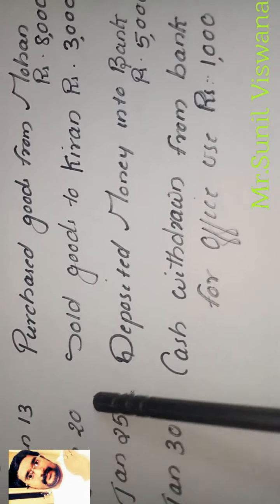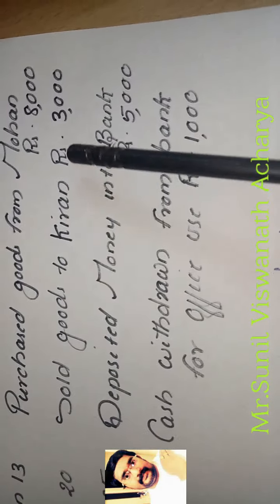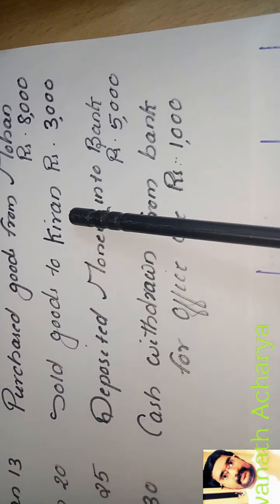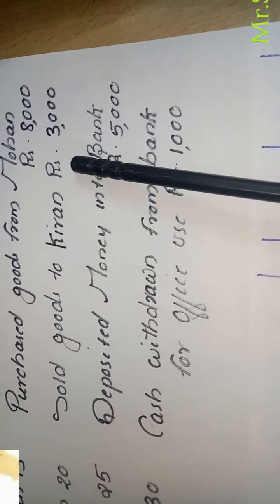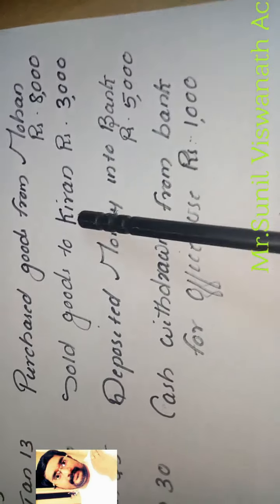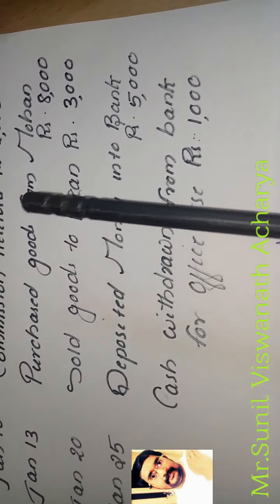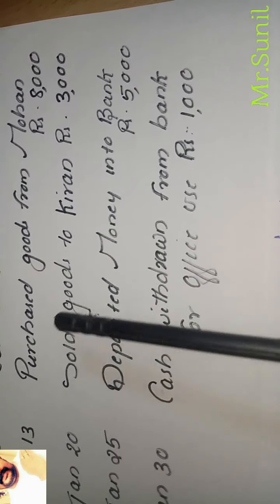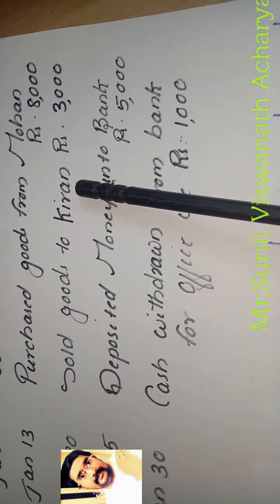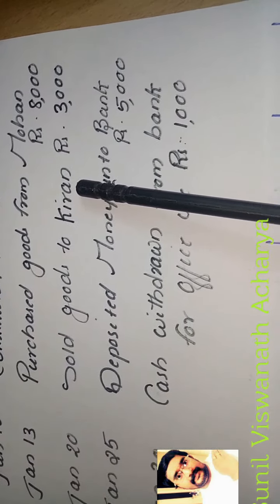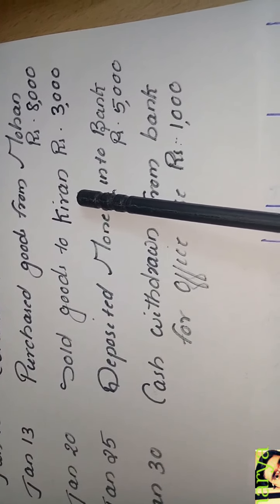Okay. Now we can see the next transaction. January 20, sold goods to Kiran rupees 3,000. We sold goods to Kiran. Only the name is mentioned, it is not mentioned whether it is for cash or not. That is why, since only the name is mentioned, it is a credit sale. It is not a cash sale. So credit sales, we sold goods, we know sales is the revenue. To whom did we sell? Kiran. So Kiran has to pay money to us in future. So Kiran is our debtor.